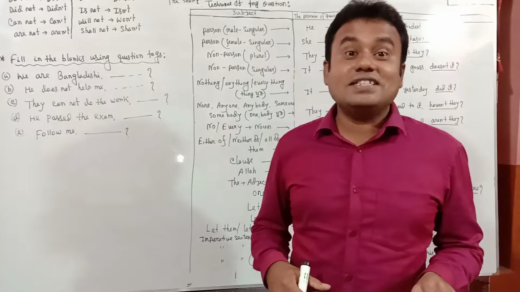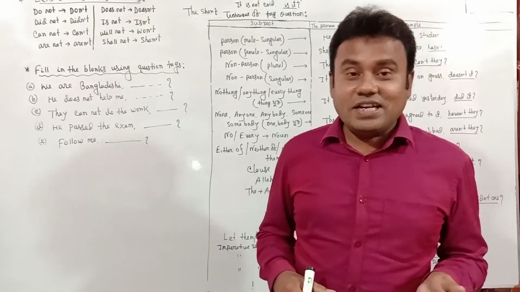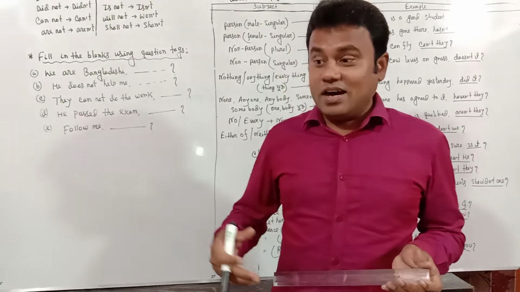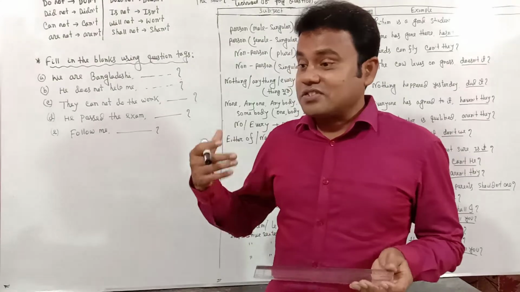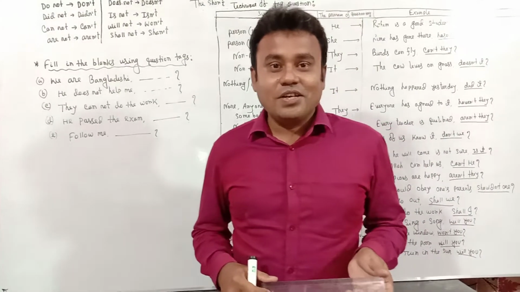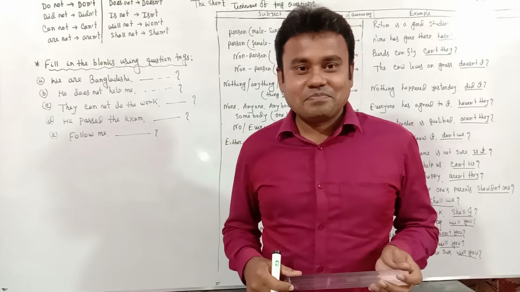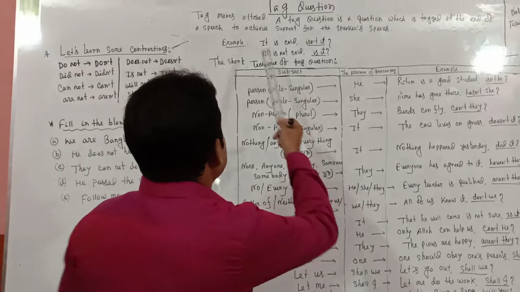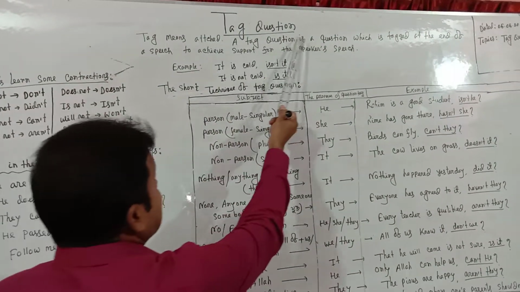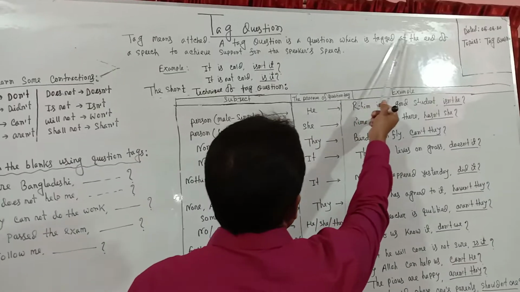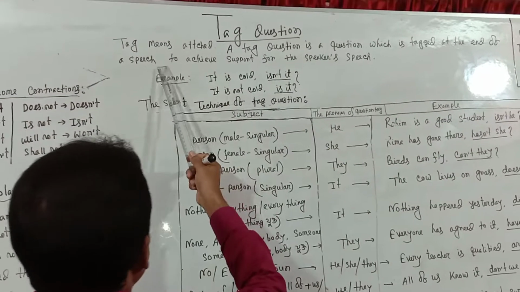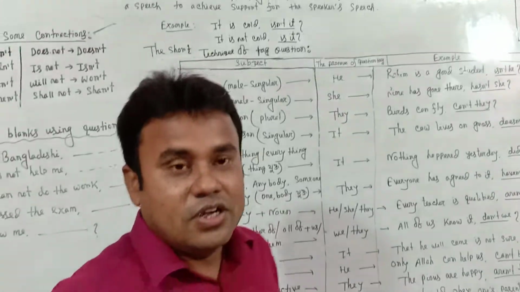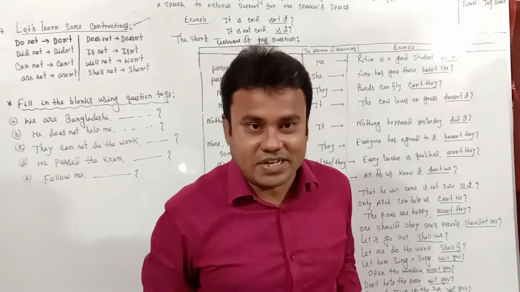I discussed voice in the previous class. At this moment, I will discuss the topic of tag questions. Learning outcomes: define tag questions, and ask questions using question tags. What do you know about tag questions? Yes, you know tag questions. Tag means attached. A tag question is a question which is stuck at the end of a sentence to achieve support for the speaker's speech. My dear students, today you will see the magic rules of tag questions.